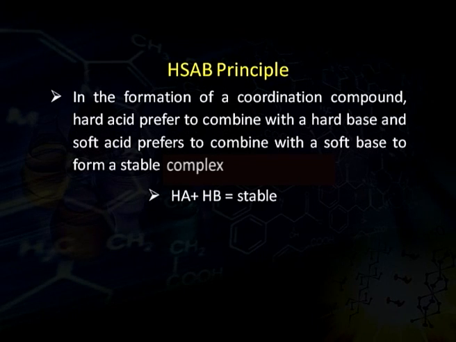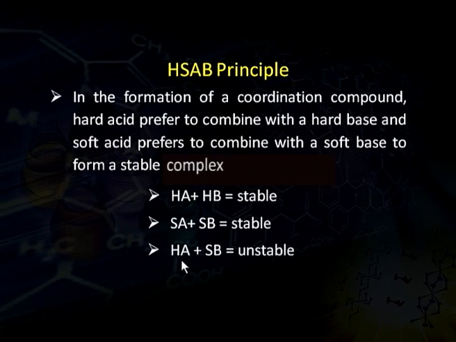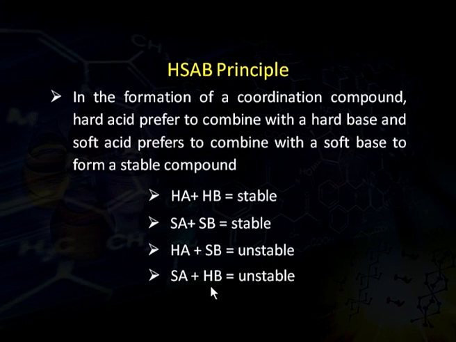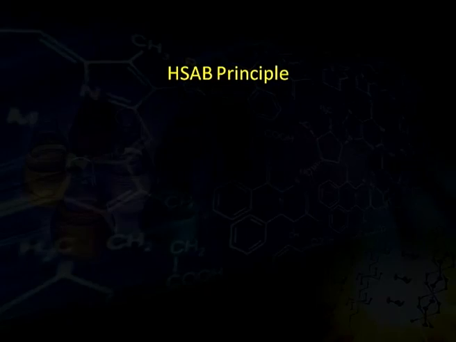We can see from these examples, when a hard acid combines with a hard base, a stable complex is formed. A soft acid, when it combines with a soft base, again a stable complex is formed. But when a hard acid combines with a soft base, the complex formed would be unstable. Similarly, when a soft acid combines with a hard base, again the complex formed would be unstable, because according to the HSAB principle, hard-hard and soft-soft combination is always stable.